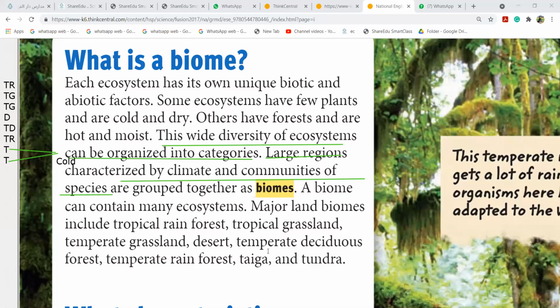That we have tropical grassland, tropical rainforest, temperate grassland, desert, temperate deciduous forest, and temperate rainforest, taiga and tundra. This is all we know about the biomes.